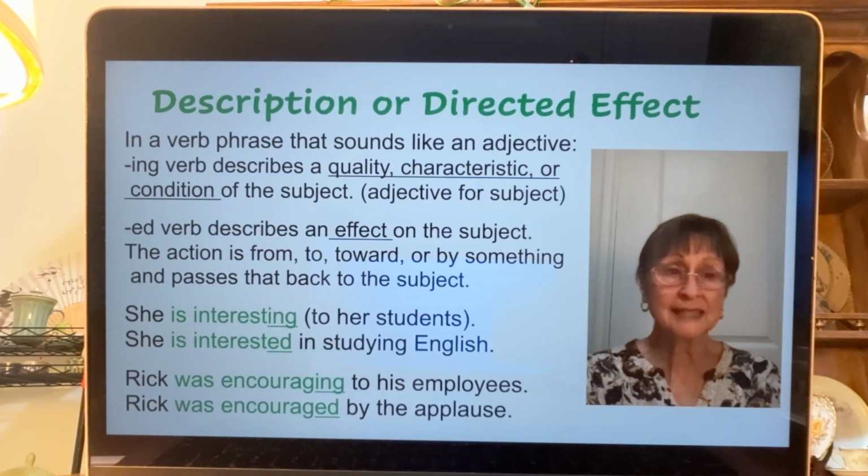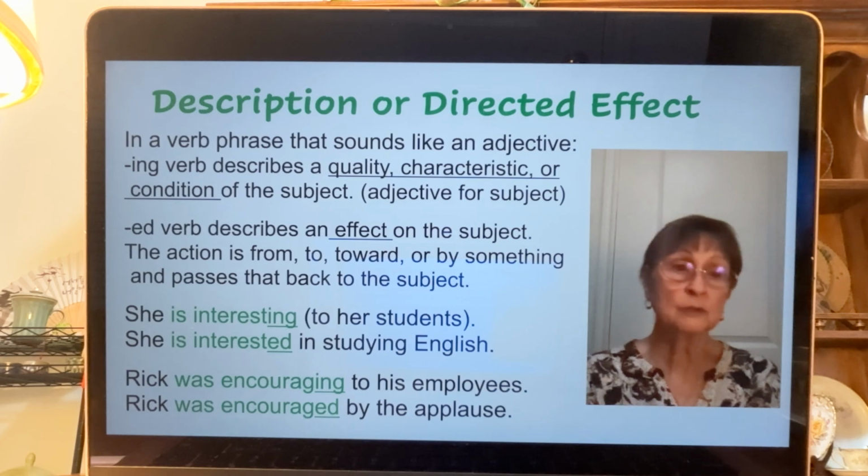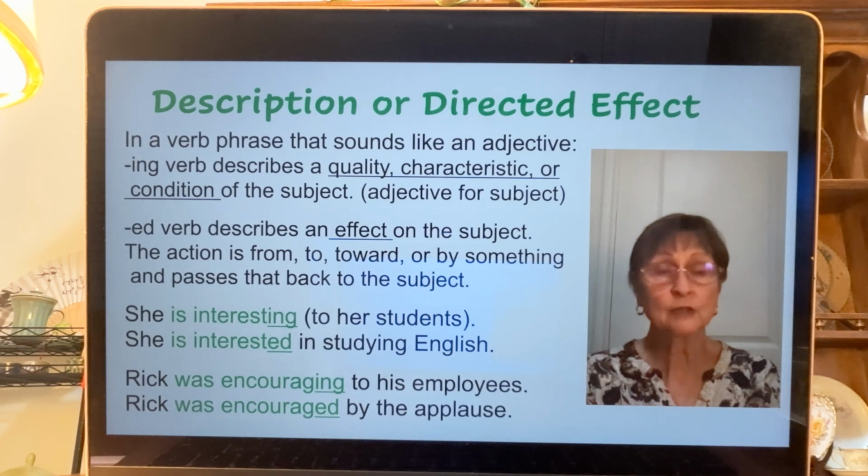She is interesting to her students. That's describing her. Now, she is interested in studying English. The interesting thing is studying English. And she is interested. But the interesting thing is not her. The interesting thing is studying English.